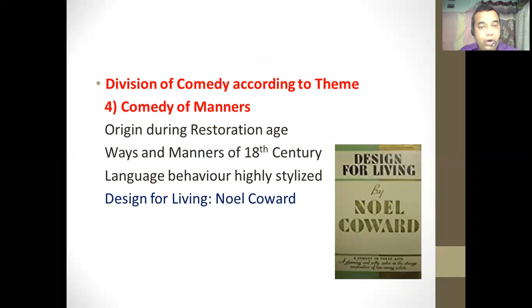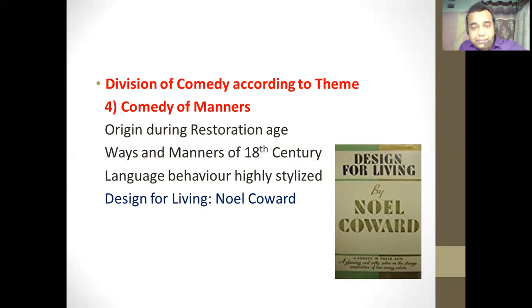Third type of comedy according to the theme is comedy of manners. This type of comedy also originated during the Restoration age, and it is based on the ways and manners of, once again, the 18th century. How the 18th century people were behind money, behind richness, behind pomp and show. They were showing their showy nature or artificiality, running behind richness and money. All those things are ridiculed in the form of the drama, or the dramatist writes his drama by taking all this false behavior of the 18th century people and creates his fine plot and writes the comedy and creates some laughter. That type of comedy is called comedy of manners.